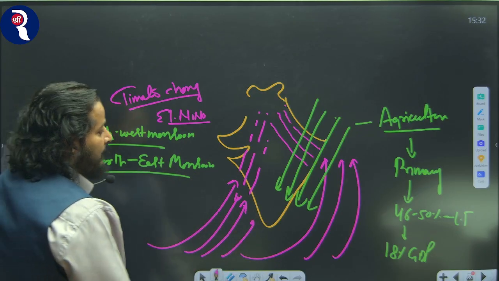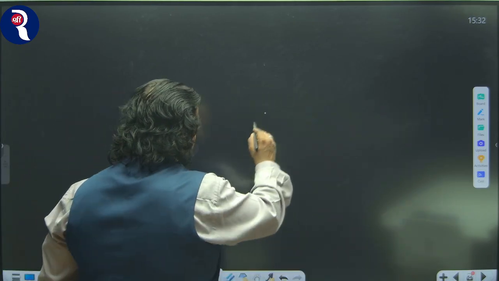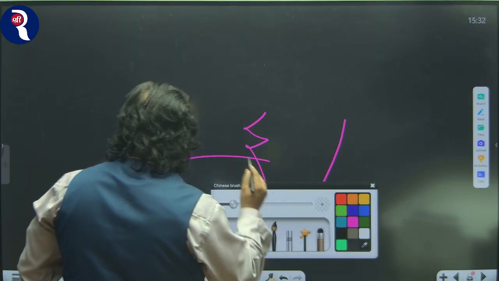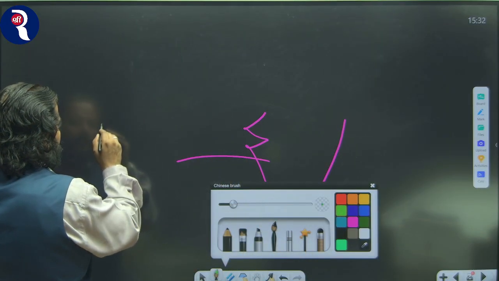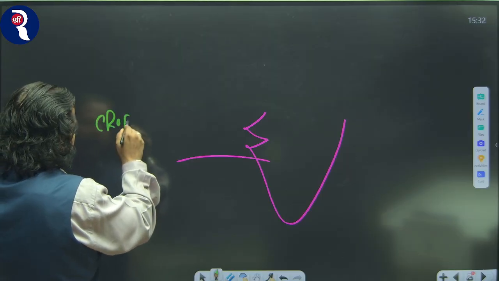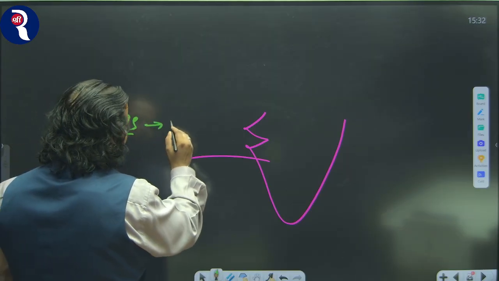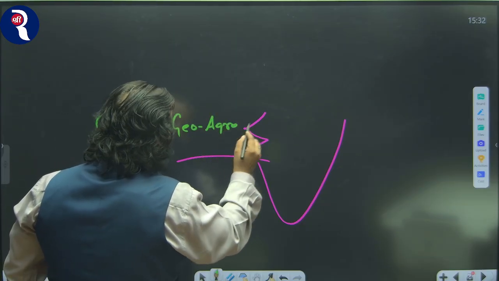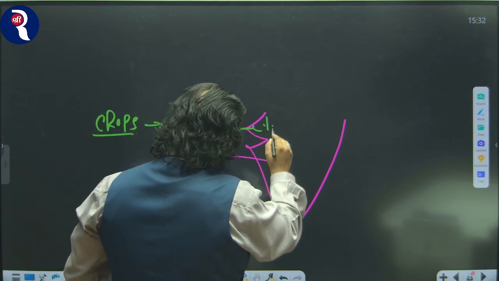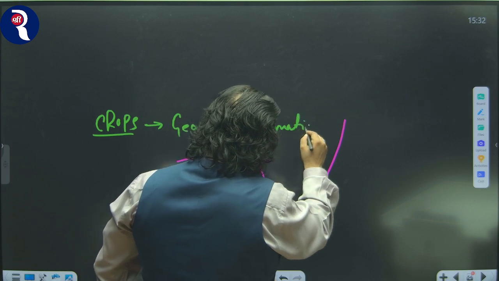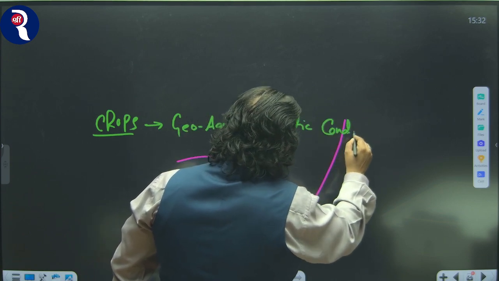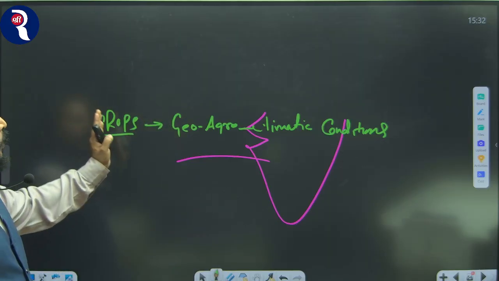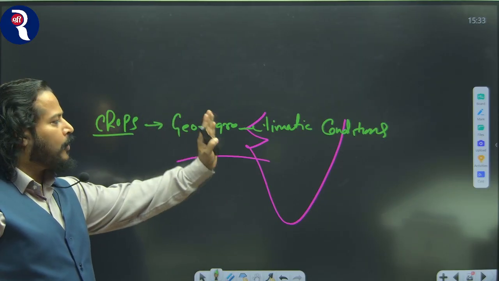Now there is another problem with India's agriculture sector. The biggest problem is that our agriculture crops are not aligned with geo agro climatic conditions, which means our crops are not integrated or aligned with geo agro climatic conditions.